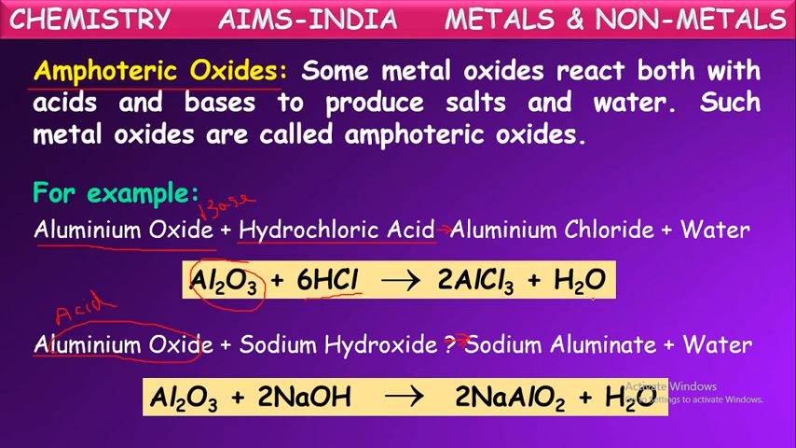So the same compound possesses both the characters, acid and base. Such substances are called amphoteric substances. These are examples: aluminium oxide, zinc oxide. These are examples of amphoteric substances. So these are called amphoteric oxides also. Amphoteric oxides means the oxides of metals which can possess the properties of both bases and acids.